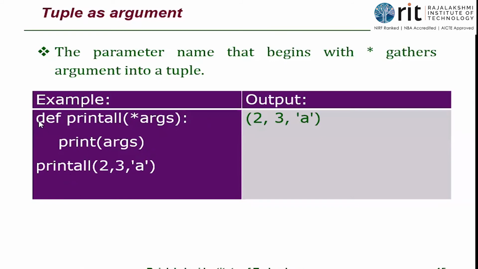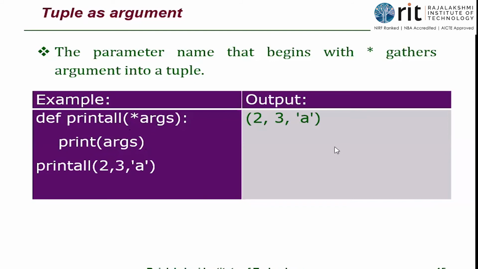Now let's look at the flow of execution. def is a keyword, it will be skipped. So what is the first thing that gets executed by the interpreter? The print_all function call with 2, 3 and a. When you pass them, args takes the values 2, 3 and a. If you don't give the star, args is an atomic variable that can take only one value. Since it should not be restricted that way, we give the star here. Meaning the interpreter understands it is for a tuple and it accepts any number of values. So print args prints all these values.